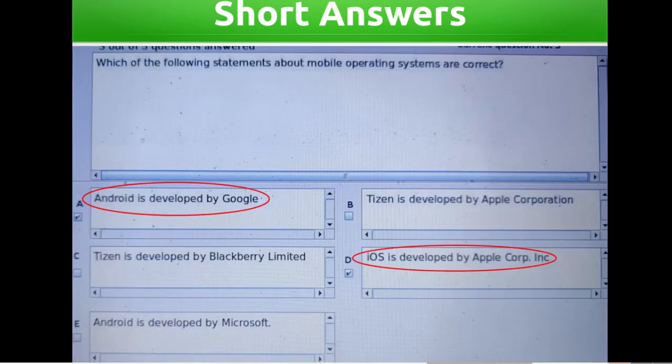Which of the following statements about mobile operating systems are correct? Android is developed by Google. Tizen is developed by Apple Corporation. Tizen is developed by BlackBerry Limited. iOS is developed by Apple Corporation. Android is developed by Microsoft. Answers: Android is developed by Google. iOS is developed by Apple Corporation.